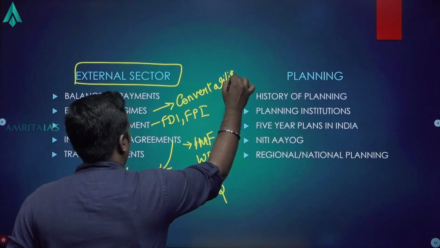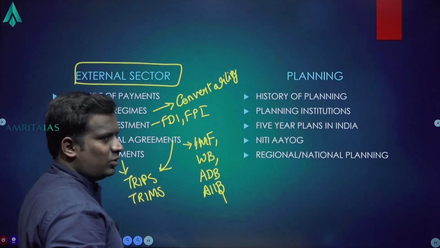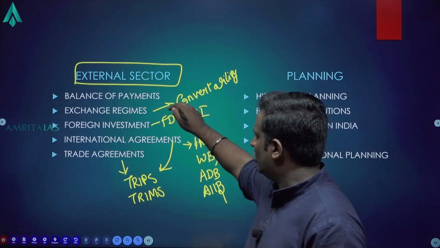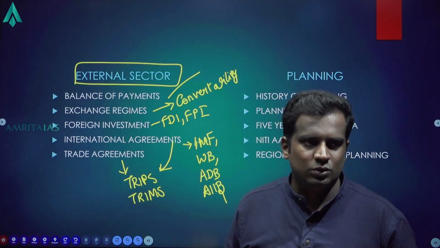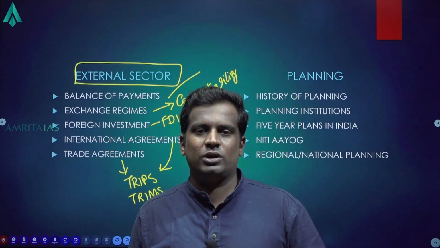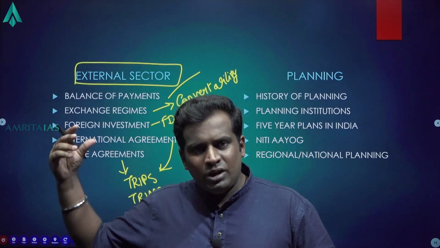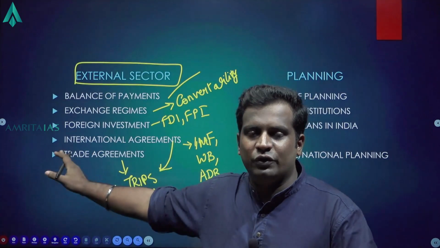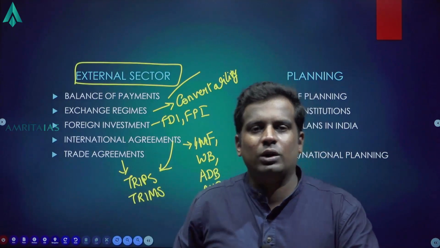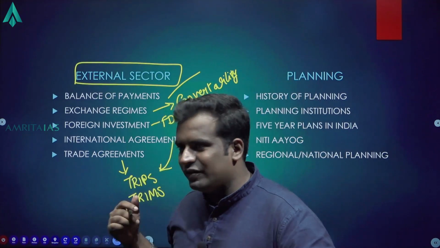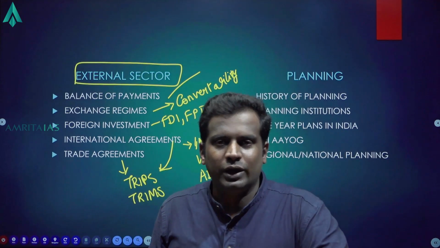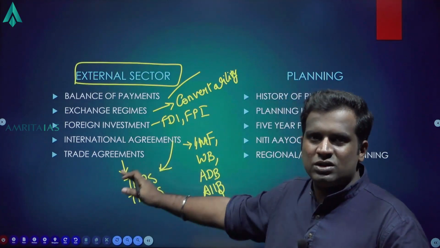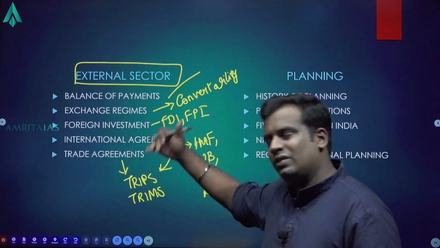Convertibility is an important topic to cover. Then balance of payments: what is there in the current account, what is there in the capital account, all these points you should be looking at. Core areas of the economic external sector, there are many smaller topics, leave that. Unless and until you finish this, you don't go for those smaller peripheral topics. If you can't finish this portion, looking at other portions is not going to help at all. So give primary importance to these topics and finish it.